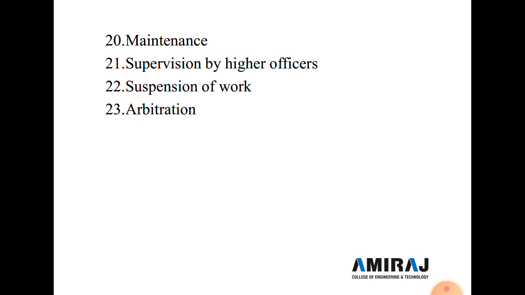And the last condition of contract is arbitration. Arbitration is one type of solving a problem or dispute between the two parties, the contractor and the owner. So here, if any work is not done as per the standardized specification or given specification, and a dispute arises between the two parties, arbitration is compulsorily required to solve this dispute between the two parties.